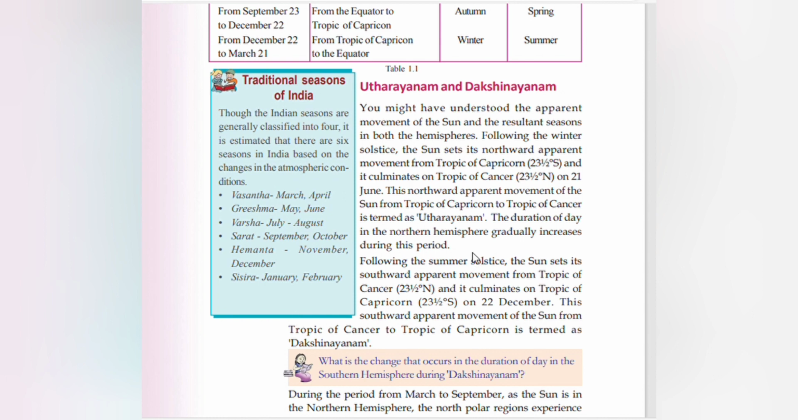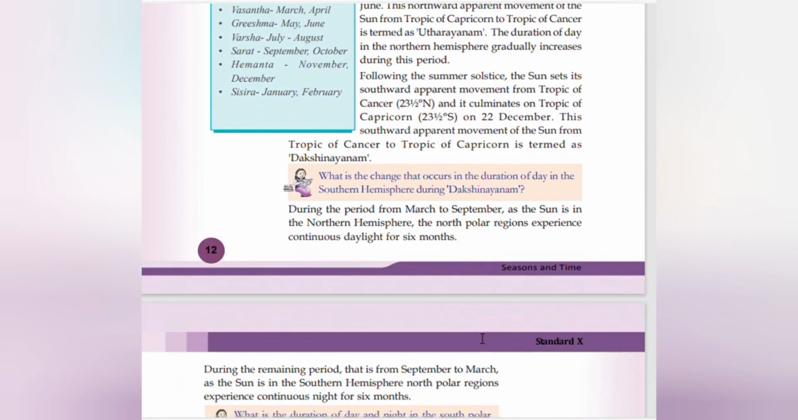Following the summer solstice, the sun gets its southward apparent movement from Tropic of Cancer, 23.5 degrees north, and it culminates on Tropic of Capricorn, 23.5 degrees south, on 22nd December. This southward apparent movement of the sun from the Tropic of Cancer to Tropic of Capricorn is termed as Dakshinayanam.